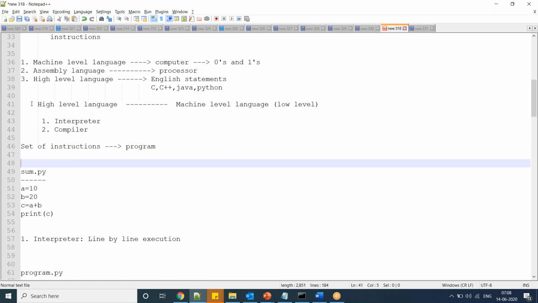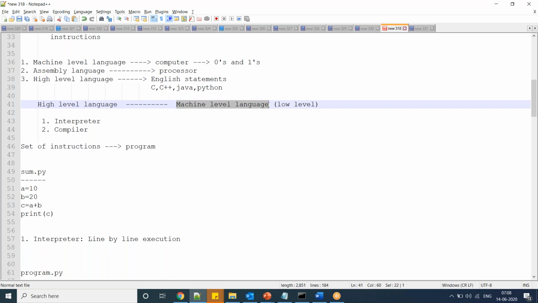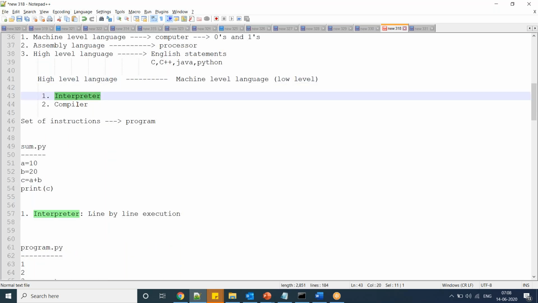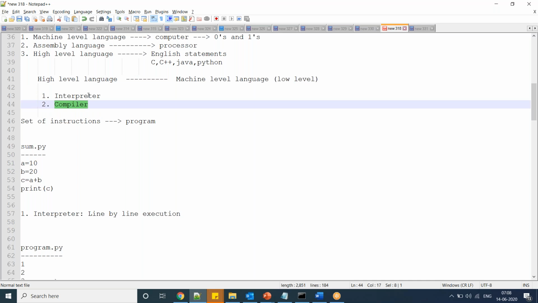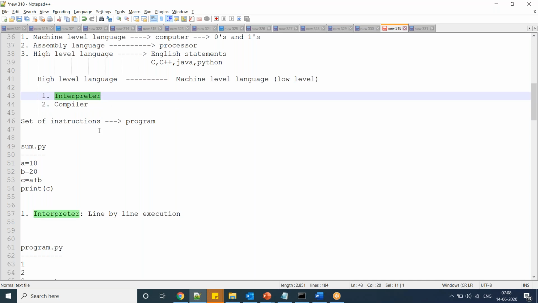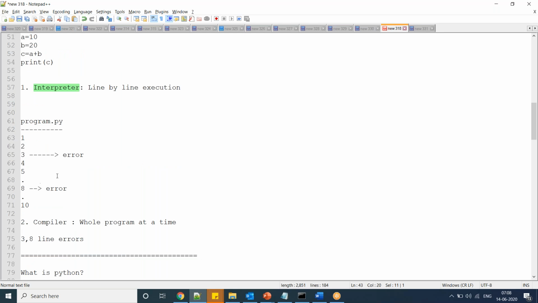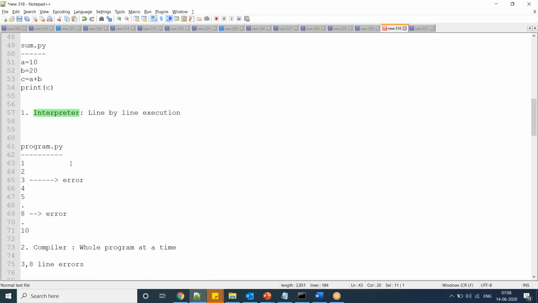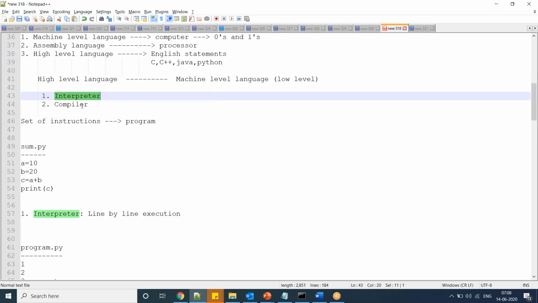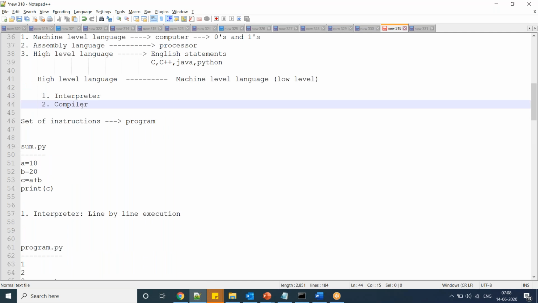So here a human is going to write in high level language, but the computer can understand only machine language, nothing but low level language. Then who is doing this translation? That is done by the interpreter and the compiler. What an interpreter does is convert and execute line by line. If any error occurs, it is going to stop the program and display the error, and it will not proceed further. The interpreter is checking line by line. The compiler, on the other hand, scans the whole program and displays the result at a time.